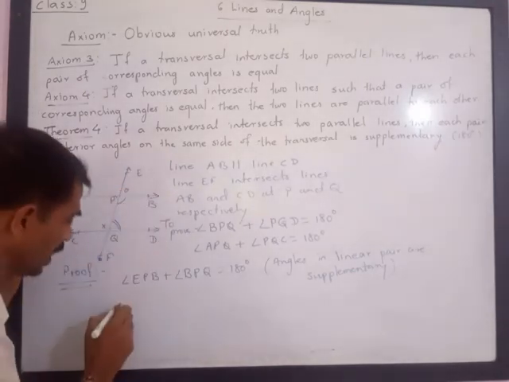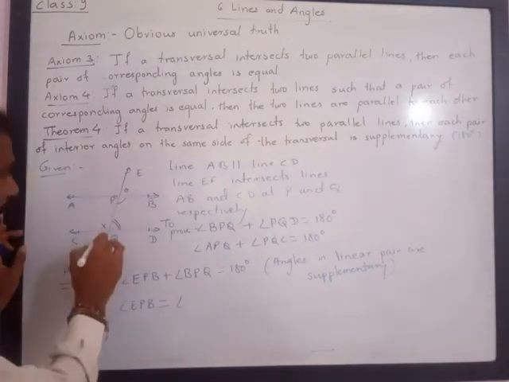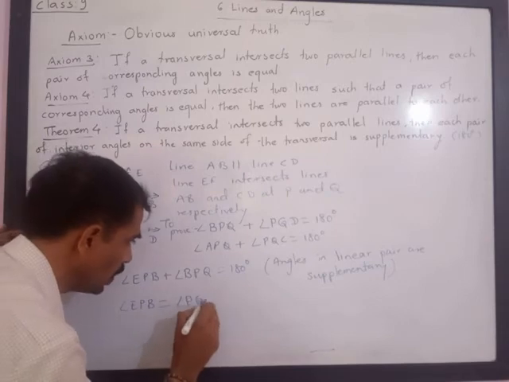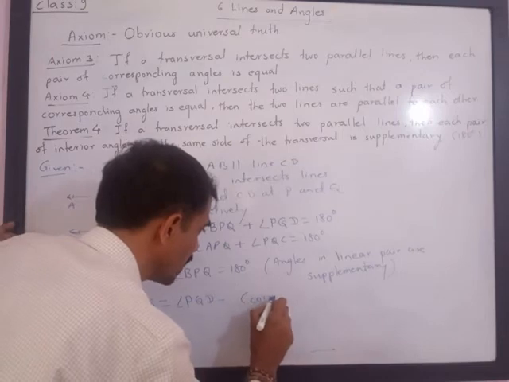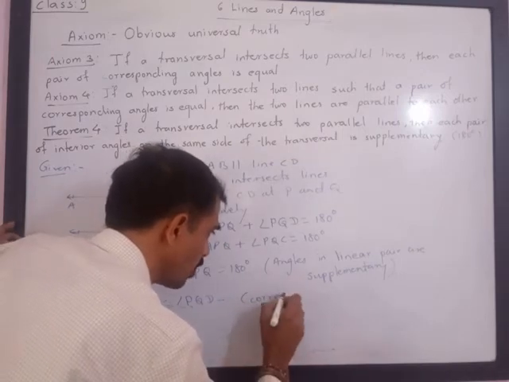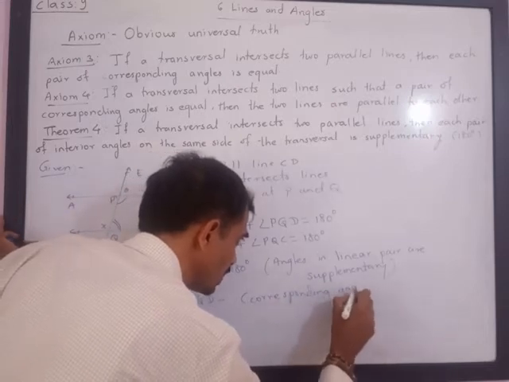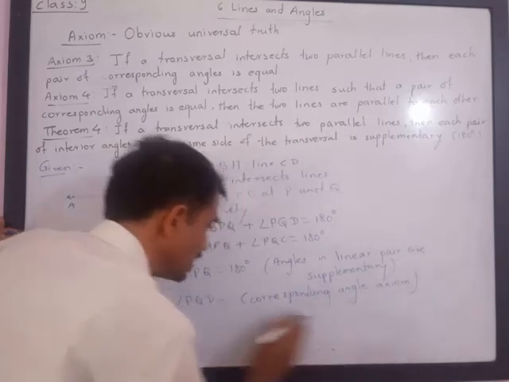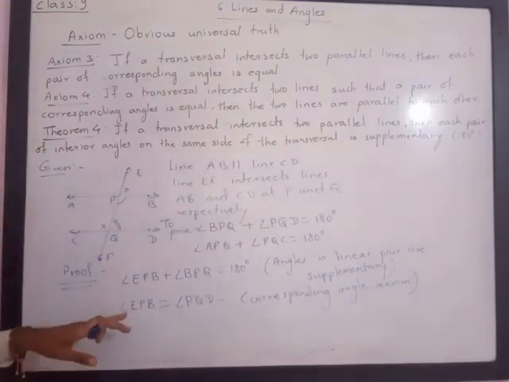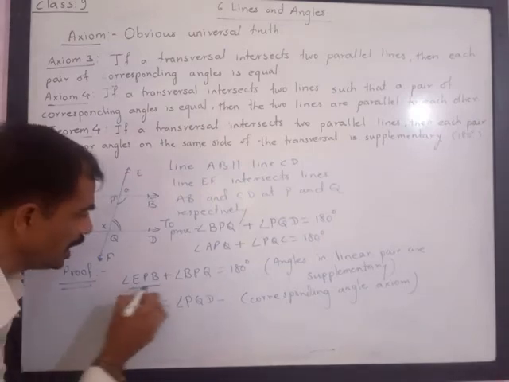So I will get angle EPB is equal to angle PQD. The corresponding angle axiom is related only with parallel lines. It tells us that corresponding angles formed by a transversal and parallel lines are always equal.